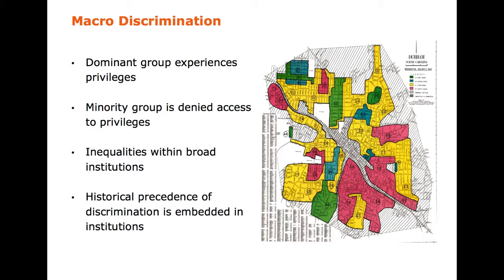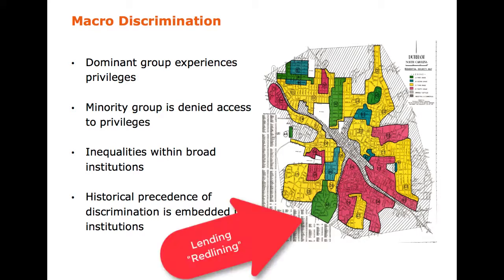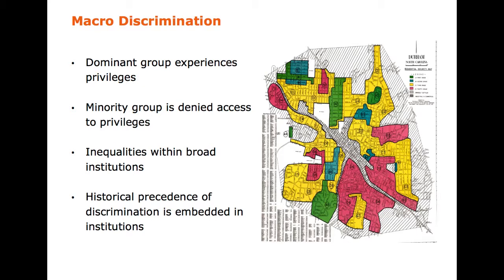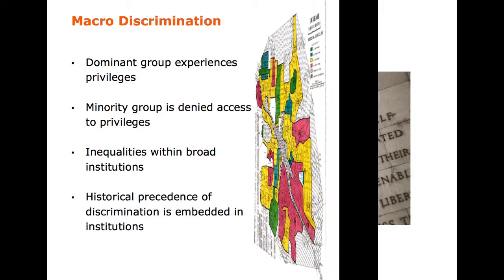A good example of that is lending redlining, where banks have higher lending rates in areas that may have minorities living in those neighborhoods. So we can say that oftentimes discrimination is embedded in our social institutions.